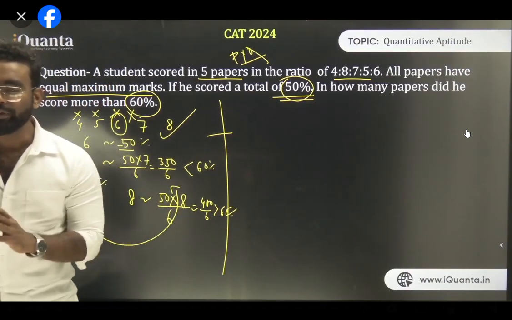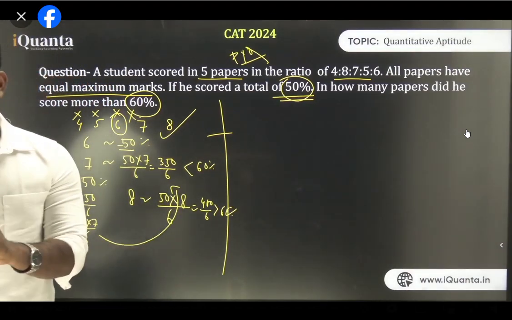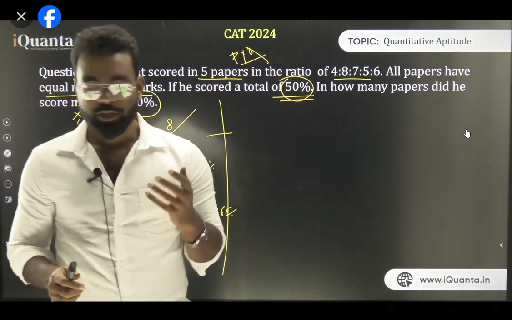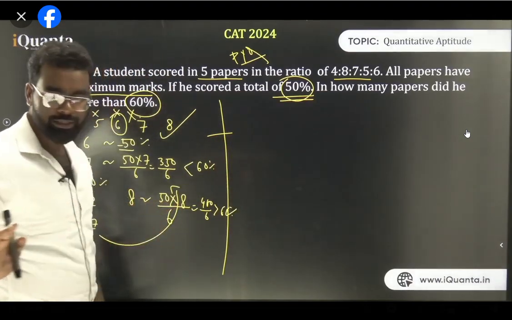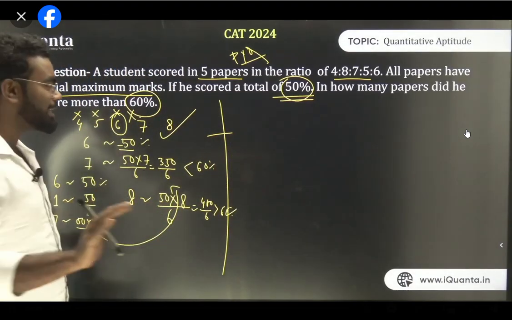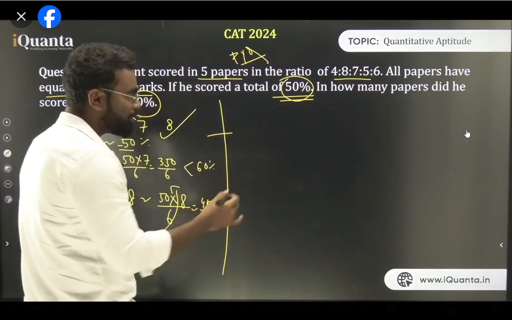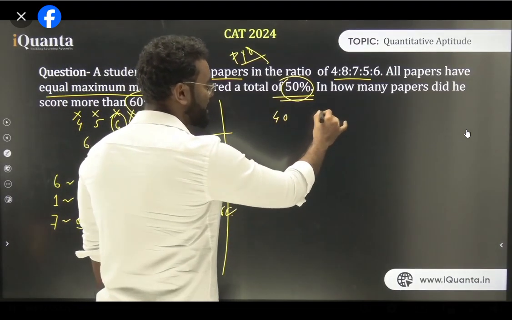So I am trying to make everything very easy and very fast. ठीक है? So now think about it. सोचो एक बात, normally सोचो, ठीक है? Now think very normally. Why is 6 50%? Please understand this. क्यों 6 50% है? सोचो, तुम्हारा 3 पेपर में तुम्हारा स्कोर था 40, 50 और 60.